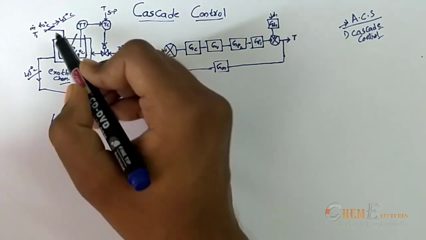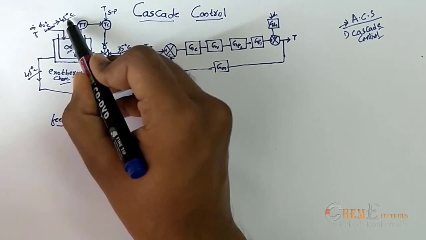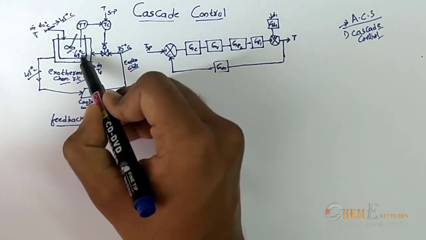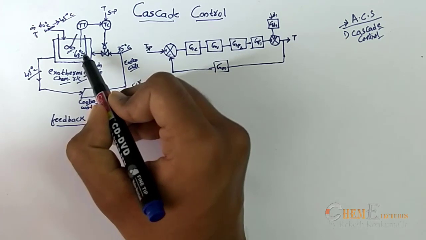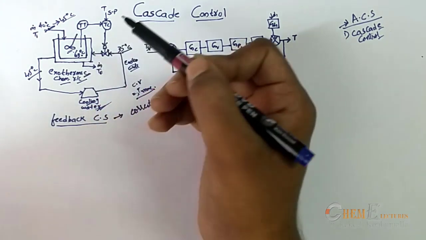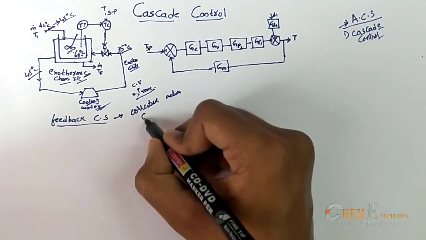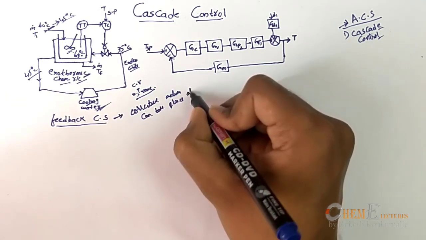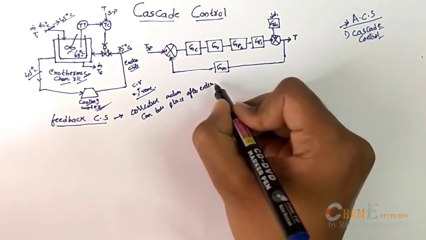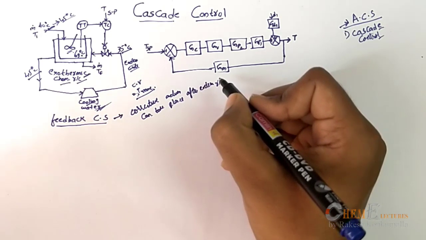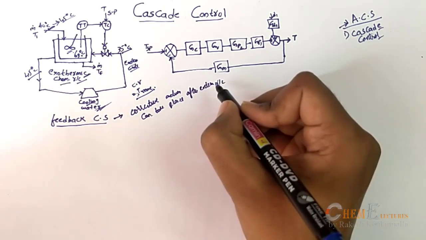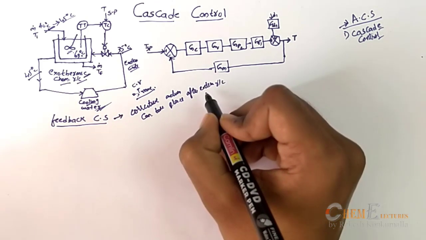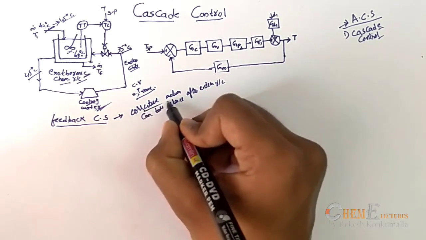Now here, if there is any disturbance from 40 to 45 degrees centigrade, then only once it enters the reactor can corrective action take place. This is one of the disadvantages of the feedback control system: the corrective action can take place only after entering the reactor. That means until there is a difference between the set point and the actual temperature, the feedback control system won't take any action. So this is one of the disadvantages.